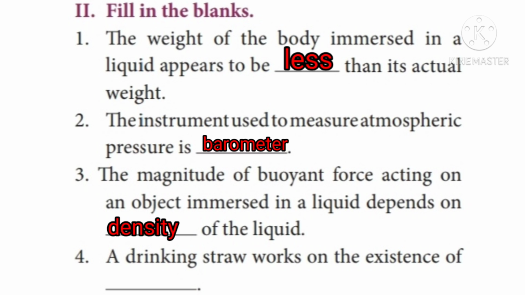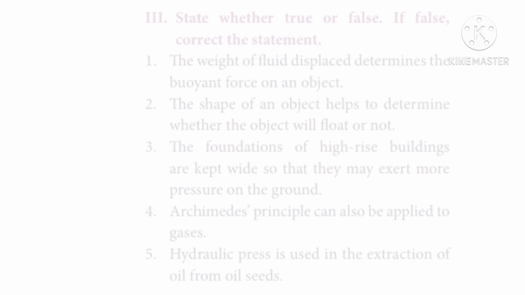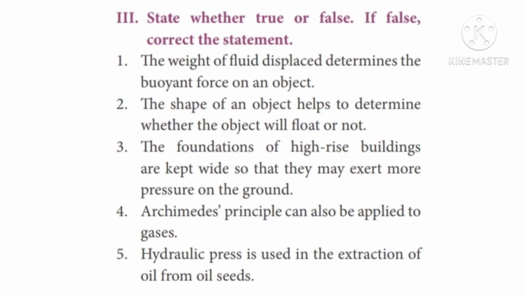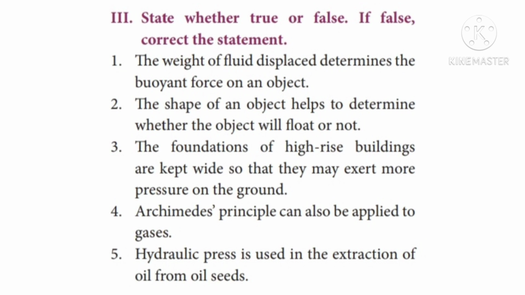Fourth question, a drinking straw works on the existence of dash. Answer, atmospheric pressure. Roman letter 3, state whether true or false. If false, correct the statement. Question number 1, the weight of fluid displaced determines the buoyant force on an object. Answer, true.